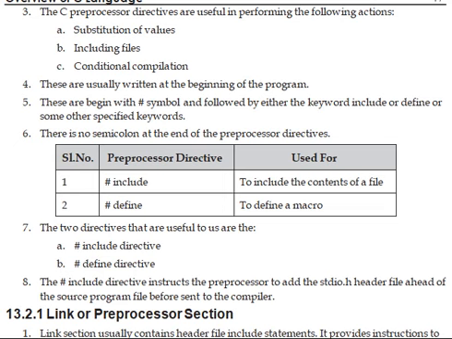While you are executing the first program, in the last class we discussed the hello world program. In that we wrote the first line, hash include stdio.h. That is a preprocessor directive only. Here, hash include is used to include the contents of a file, the stdio.h header file. That header file is included in that program. Hash define is the preprocessor directive we use to define a macro.